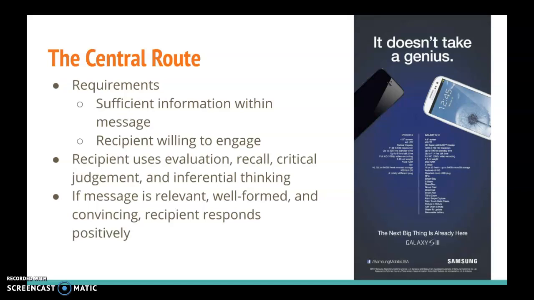So you can see in the visual aid here, this is an advertisement for an Android phone, specifically the Galaxy S3. And it's listing all of the benefits of switching to the Galaxy S3 when compared to the iPhone 5. For example, it lists a bunch of different features that the iPhone simply doesn't have, like group chat, direct calling, tilt to zoom, shake to update, removable battery, all sorts of different features that the iPhone simply doesn't have.